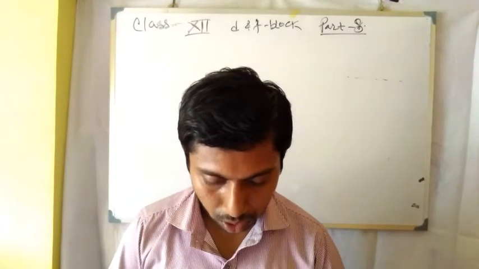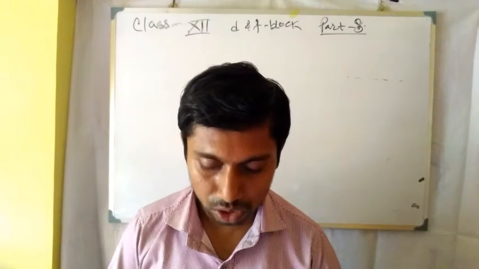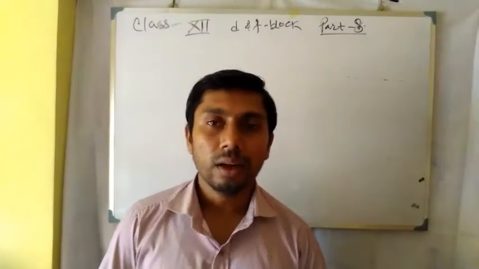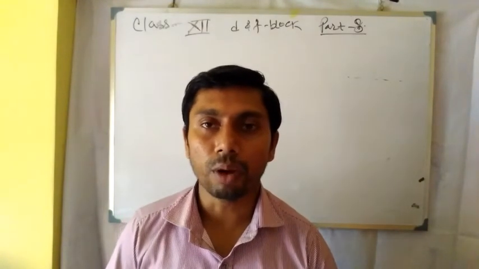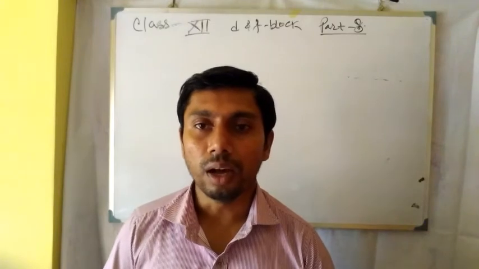Next one, actinoid contraction is greater from element to element than lanthanoid contraction. Why? Now I discussed this question earlier that in the actinoids there comes the 5f orbital, and in the lanthanoids there is the 4f orbital which is occupied.